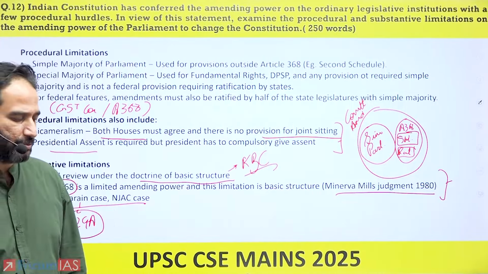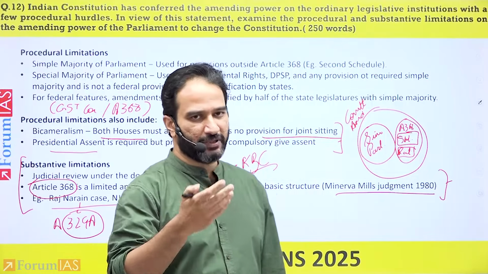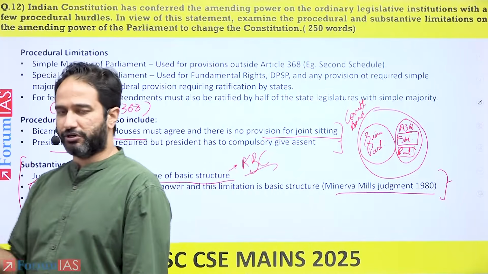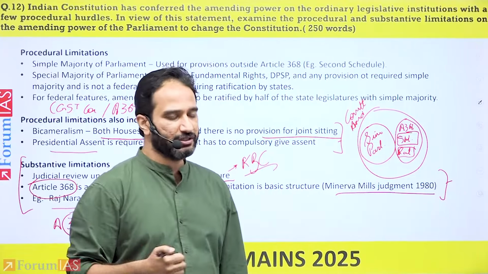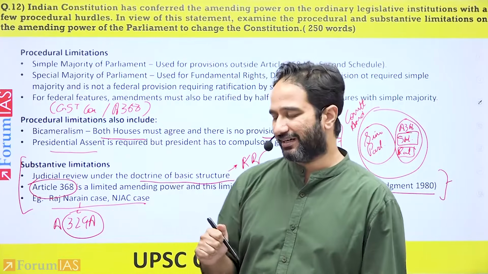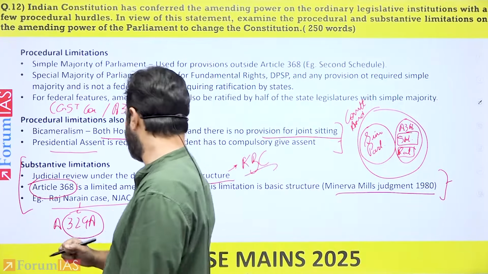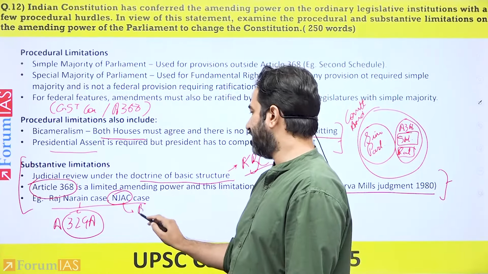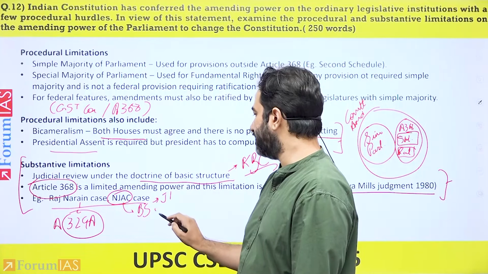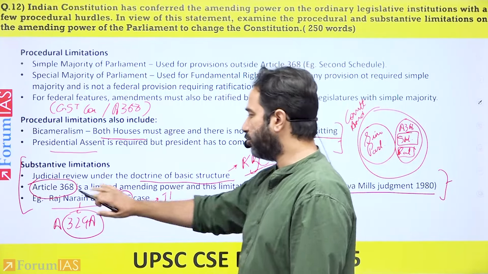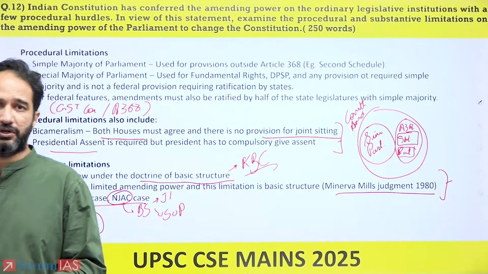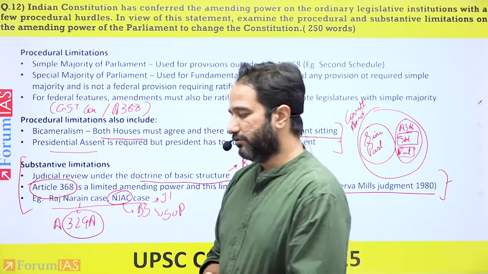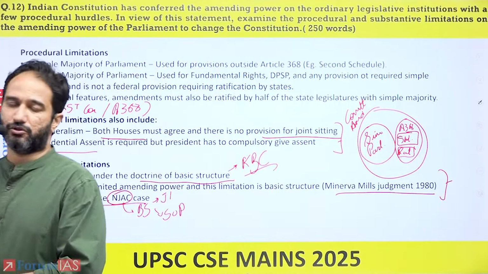Similarly, in the Minerva Mills judgment, the government made certain amendments to Article 368 which took away judicial review. In that context also, the Supreme Court said that judicial review is basic structure and declared those sections null and void. And most recently, in the NJAC judgment, they said it violates basic structure, specifically judicial independence and separation of powers. You give these cases as examples of how substantive limitations have been put on the power of Parliament in amending the constitution.